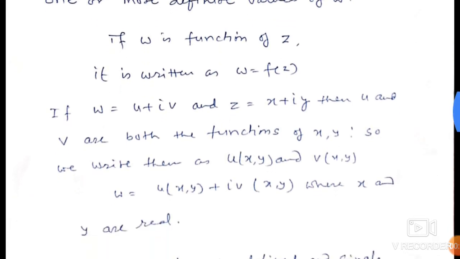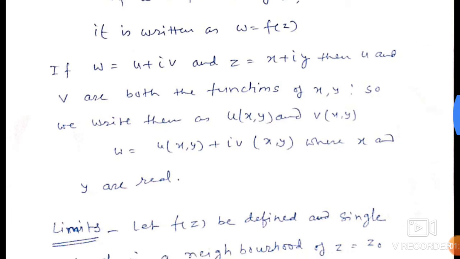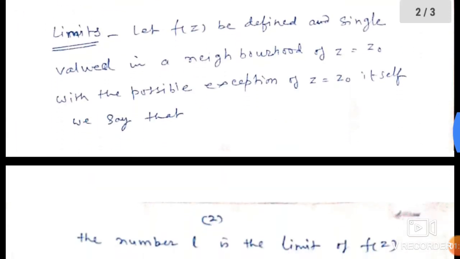If w equal to u plus iota v and z equal to x plus iota y, then u and v are both functions of x and y. So we write u(x, y) and v(x, y), or w equal to u of xy plus iota v of xy, where x and y are real numbers.